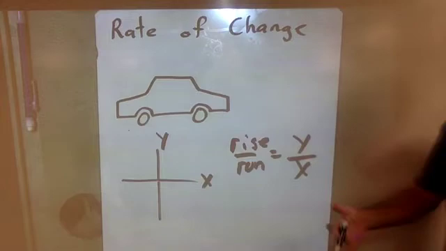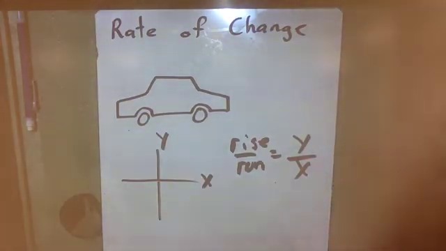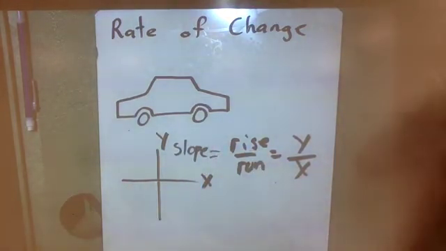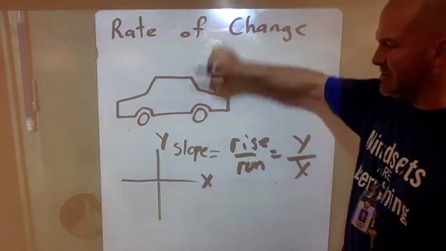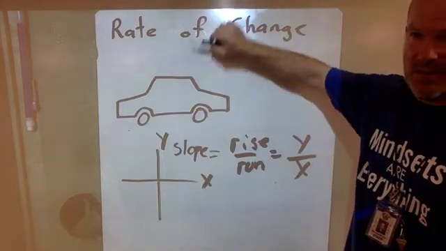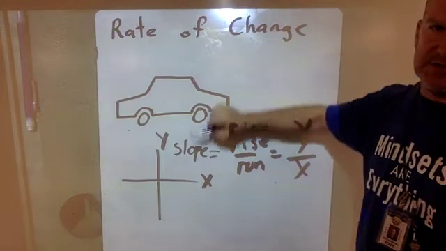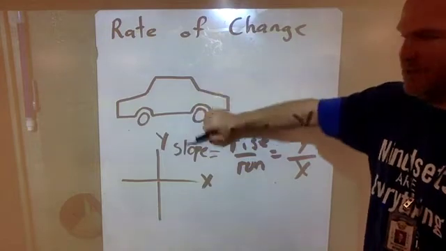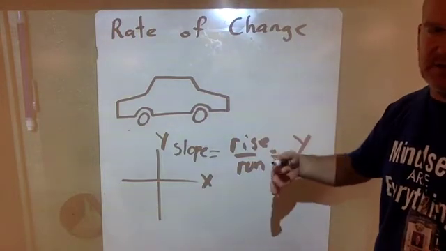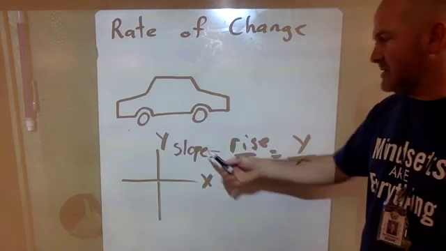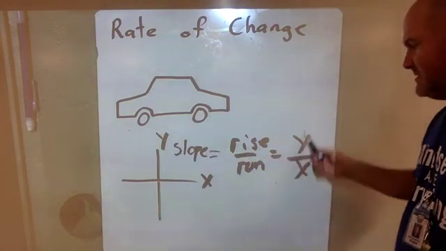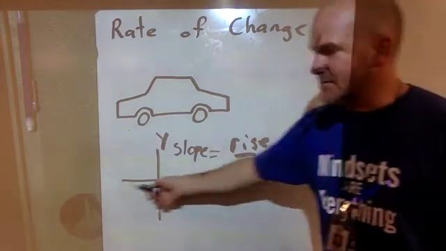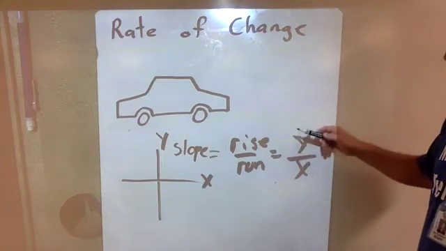So if you remember rise over run, which you have previously been told is slope, is y over x. Well, rate of change and slope are basically the same thing. If your rate of change is a constant rate, it's a slope, but we'll get into that later in the week. For now, I just want you to know that rate of change and slope, those words sometimes are used interchangeably as if they mean the same thing. And slope means rise over run, and rise is the y column that rises straight up and down. Run is the x column that goes across. So rise over run, y over x.